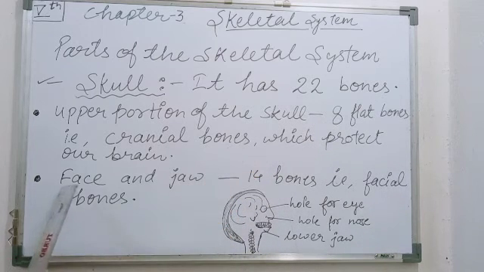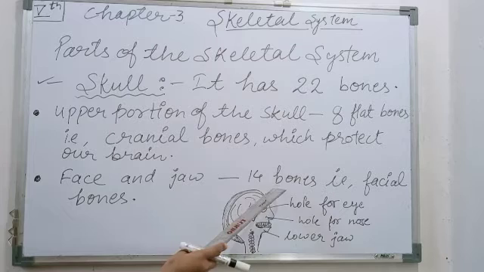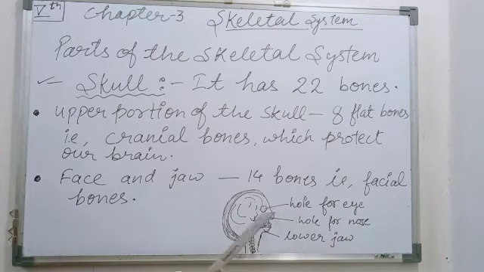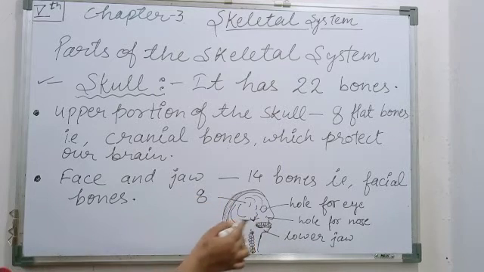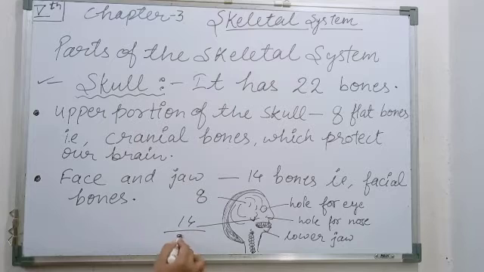Now the face and jaw bones. How many bones are present in the facial bones? 14 bones. So the upper portion has 8 flat bones and the facial bones have 14, then a total of 22 bones are present in the skull. The next topic is the backbone or spine.